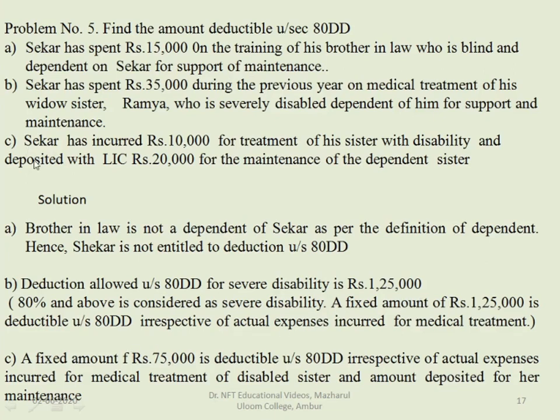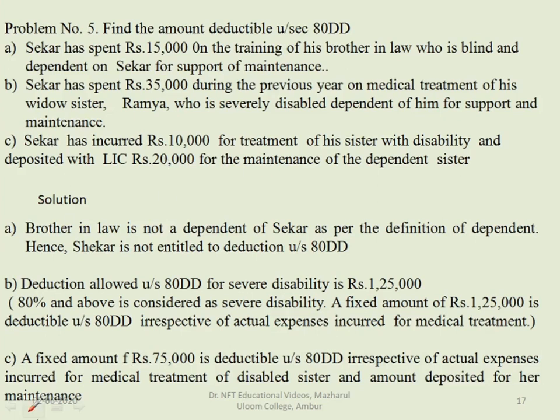Next one, C. We'll see this. Shekhar has incurred rupees 10,000 for treatment of his sister with disability and deposited with LIC 20,000 for maintenance of the dependent sister. Here only disability is given, so it's not severe disability. In case of disability, 75,000 is deductible under section 80DD, irrespective of the amount which he has spent on the sister.